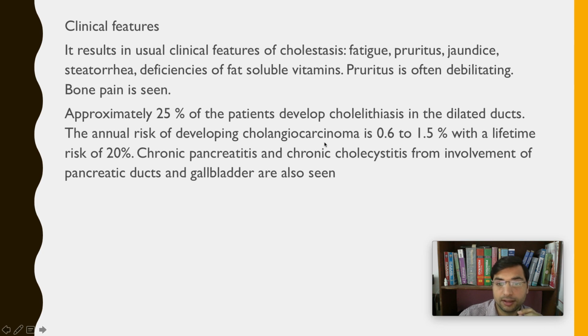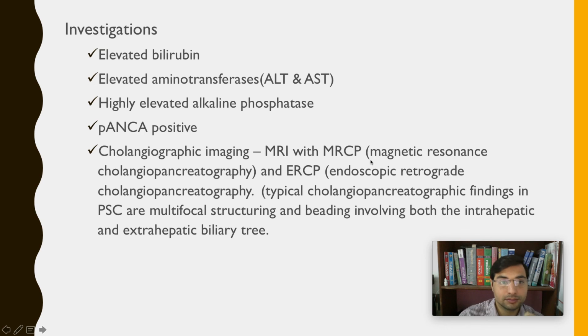Cholangiocarcinoma, right? The cancer of the bile ducts. Chronic pancreatitis and chronic cholecystitis might also manifest as a sequelae, as further progression, right? Cholelithiasis, cholangiocarcinoma, chronic pancreatitis, and chronic cholecystitis.